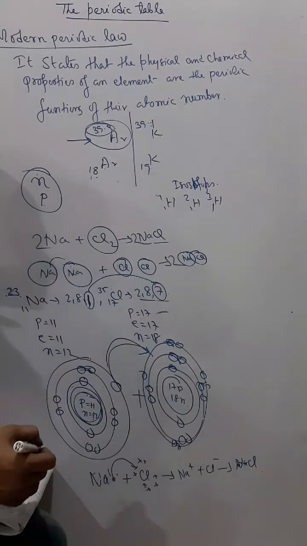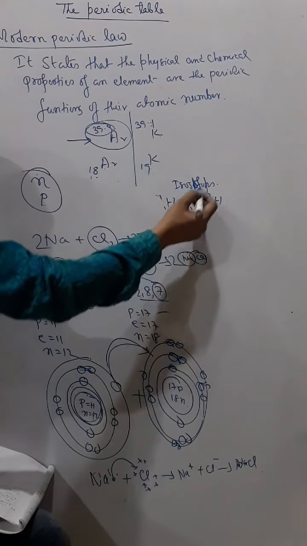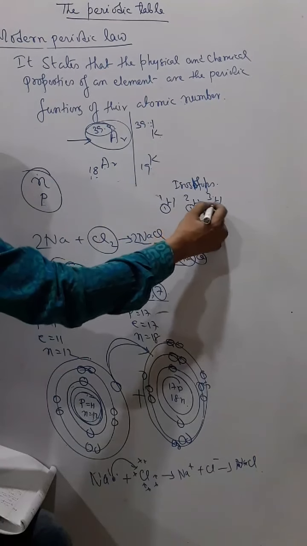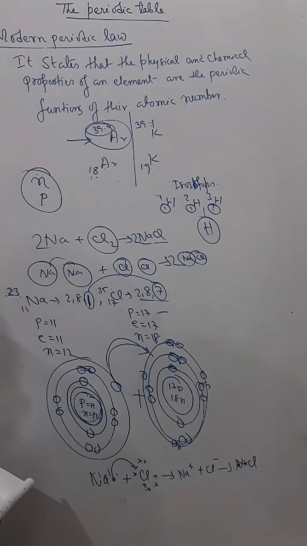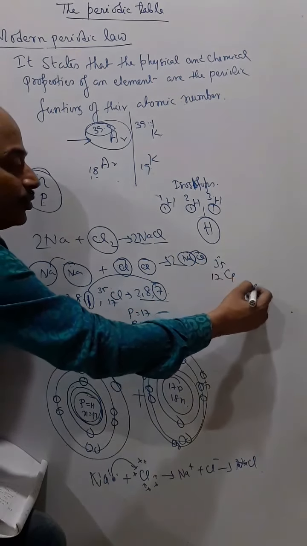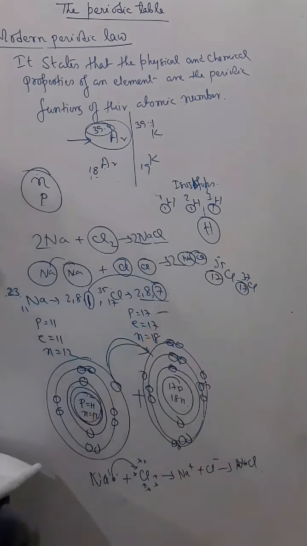According to Mendeleev's periodic table, these three had to be kept in different groups, but according to the modern periodic table they all have the same atomic number, so they can be kept in the same group. Same for chlorine: chlorine-35 and chlorine-37 will also be kept in the same group because their atomic number is the same. Understand? So this is how the problems of Mendeleev's periodic table have been solved in the modern periodic table.